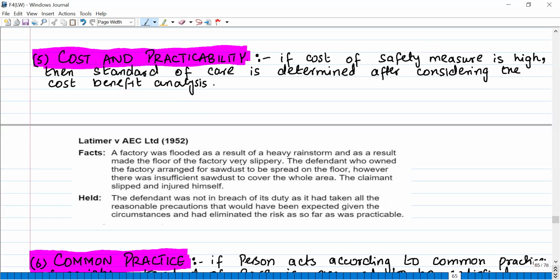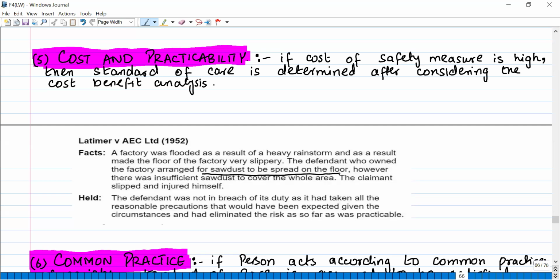A factory was flooded as a result of a heavy rainstorm, and as a result, made the floor very slippery. The defendant, who owned the factory, arranged for sawdust to be spread on the floor. So there was a factory, and because of the flood entering the factory premises, the floor becomes slippery. So it means anyone can slip and get injured. So the owner owes a duty of care to everyone who is in the factory, right? Now, what happened was that the owner arranged the sawdust so he could spread it on the floor, so the floor will not be slippery.